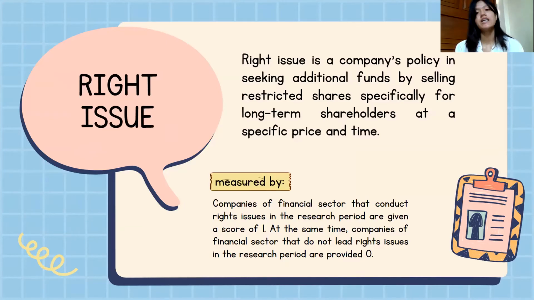Variable definition. First, rights issue. Rights issue is a company's policy in seeking additional funds by selling restricted shares, especially for long-term shareholders, at a specific price and time. Rights issue as the independent variable is measured by a dummy variable, where the score is 1 for companies of the financial sector that conduct a rights issue in the research period, and 0 for companies of the financial sector that don't conduct a rights issue in the research period.